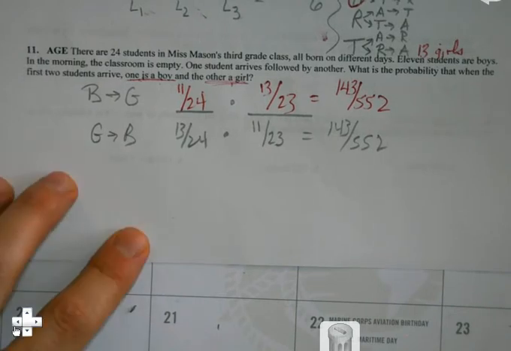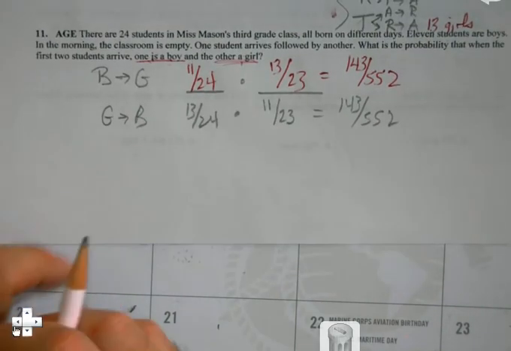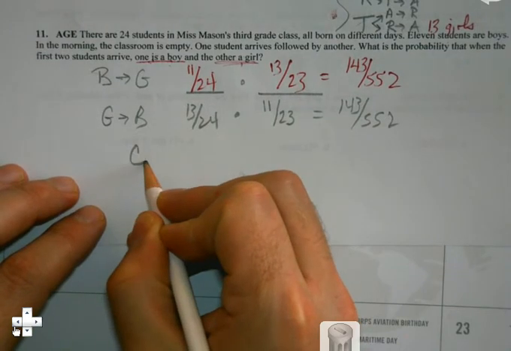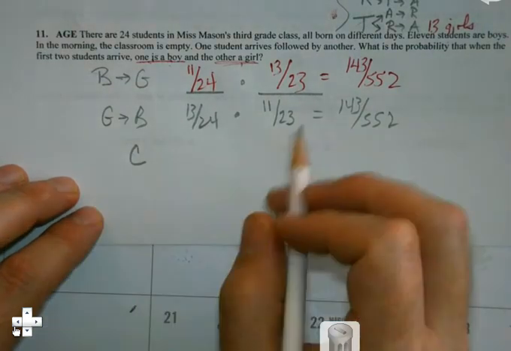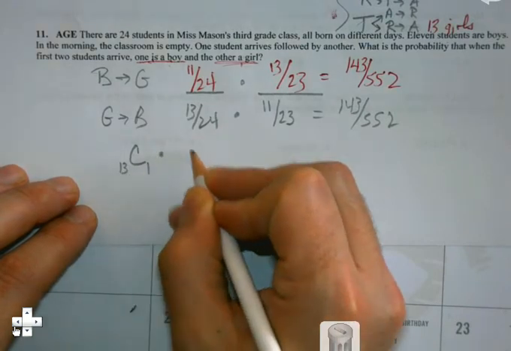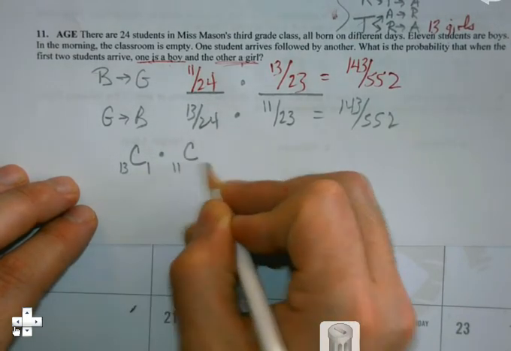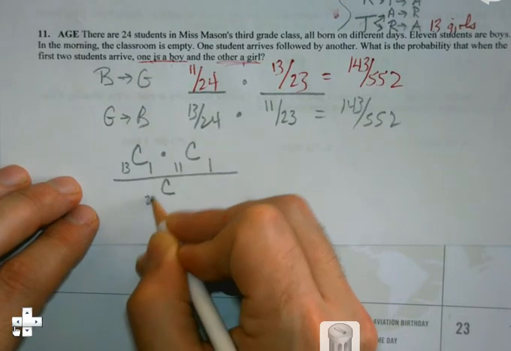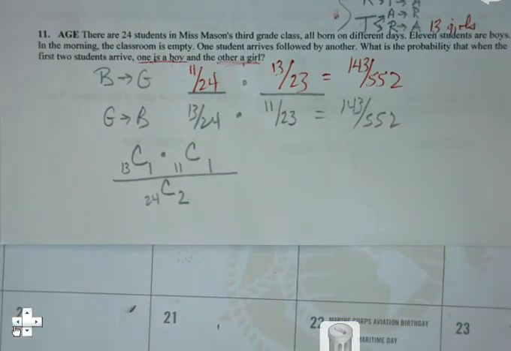So how would I do that if I were going that route? I'd be looking at the combination of there are 13 girls, that I'm going to get 1. The combination of 11 boys, I'm going to get 1. Over the combination, there's 24 students, I want 2.